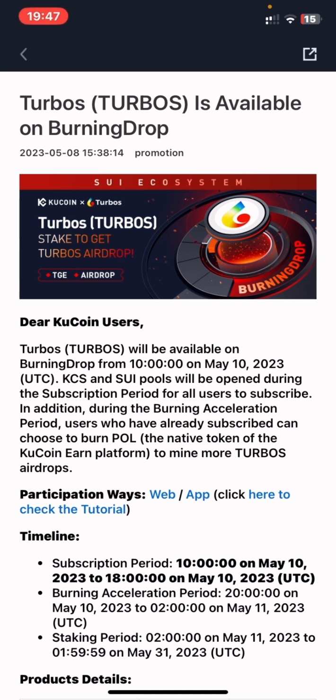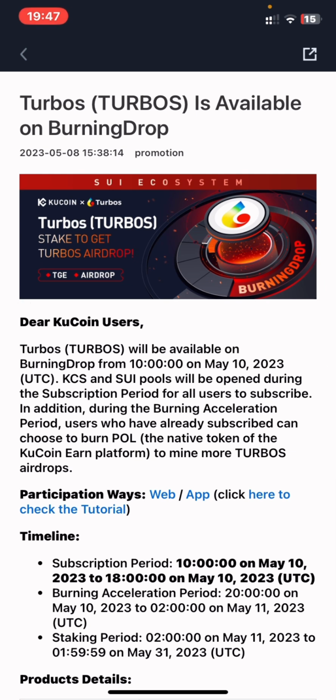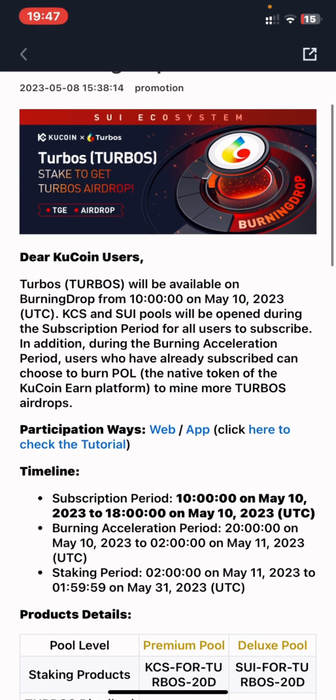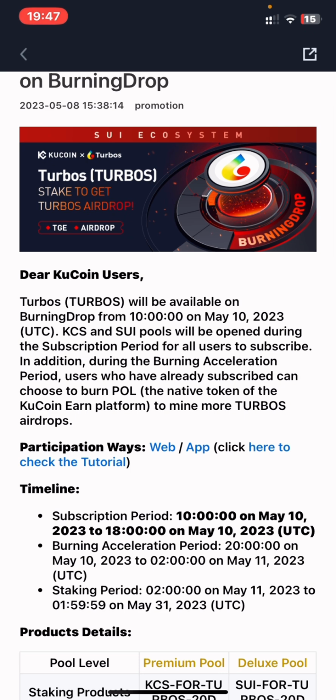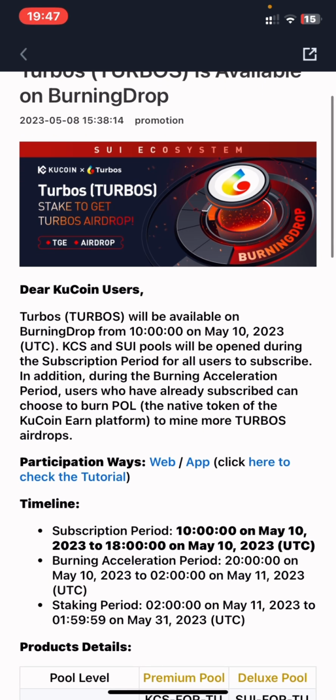I'm going to give you step-by-step information how to participate in this project on KuCoin. So KuCoin will be launching this project on their BurningDrop. So on this BurningDrop section on KuCoin, you'll be able to stake specific token, which is KCS or SU, into a pool. So around this time, 10 o'clock on May 10, 2023 UTC, this pool is going to open for subscription for anyone to stake their assets to get this airdrop.